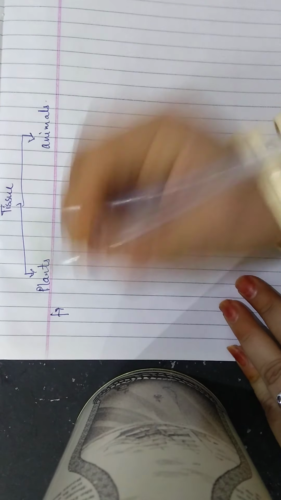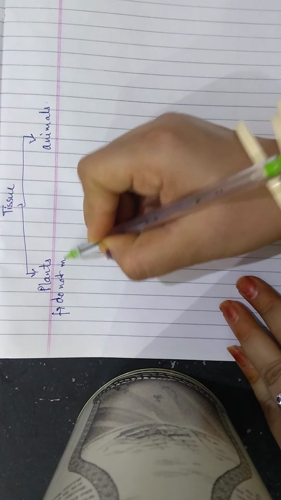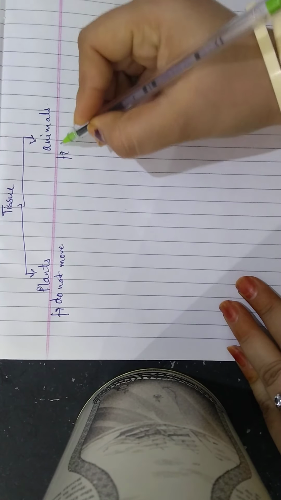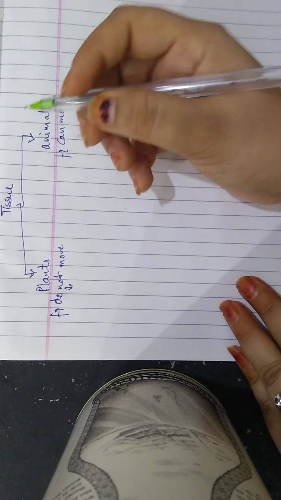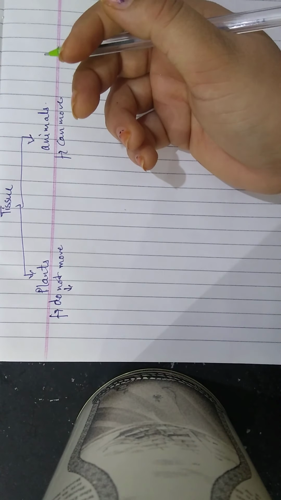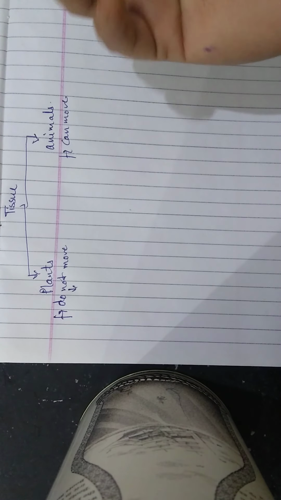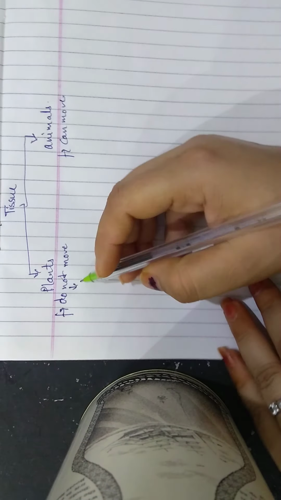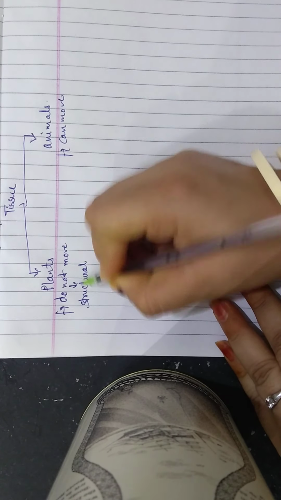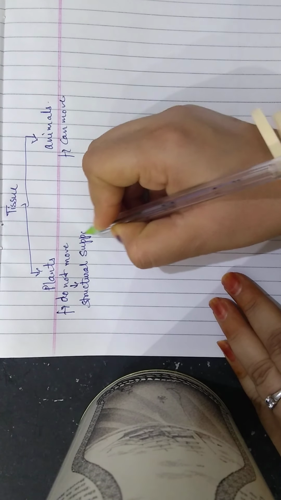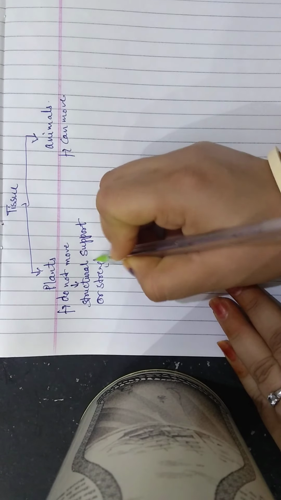First reason is locomotion. You know, plants do not move, and animals they can move. As plants do not move, they need structural strength so that they can withstand the high speed wind or heavy rains also and any other circumstances. So plants need structural support or strength because they can't move. They have to be stronger.